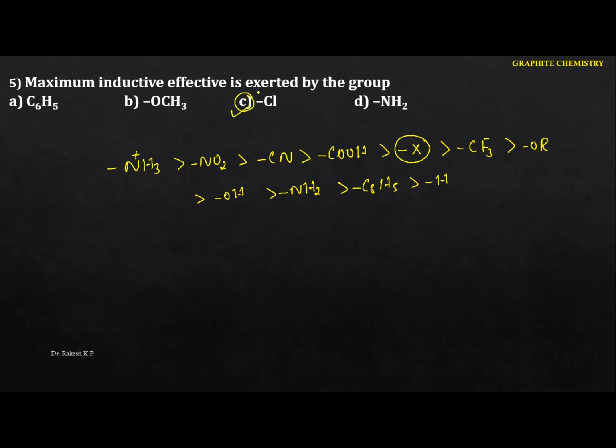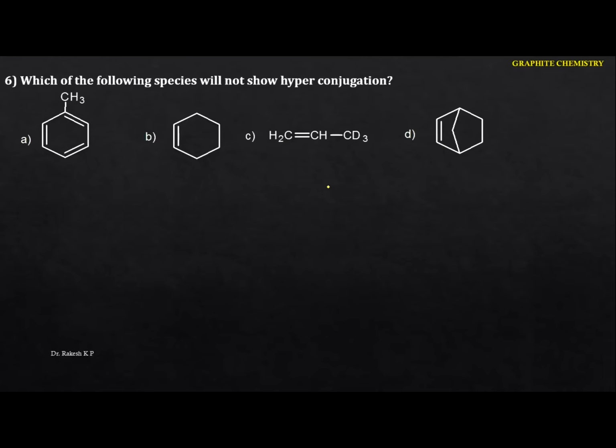Okay, so you have to remember this concept. This is the order of the electron withdrawing groups here. Okay, next one. Which of the following species will not show hyperconjugation effect? Okay, so one more concept here. You can expect one question based on the hyperconjugation. Okay, so see this one here. Where we are going to identify the hyperconjugation, just identify this one.